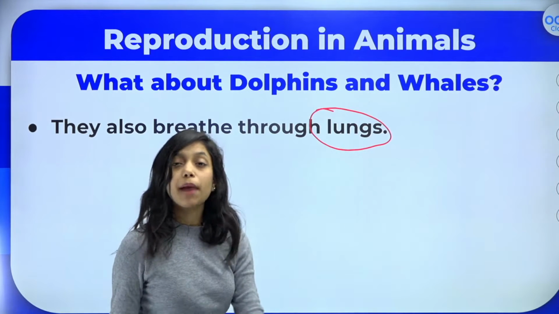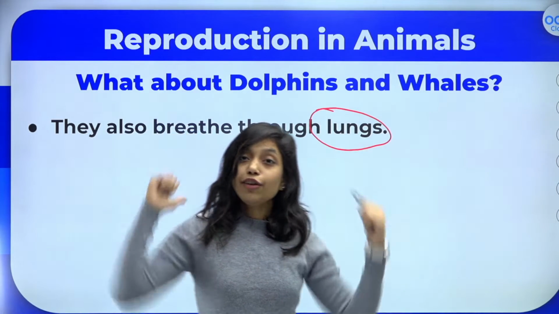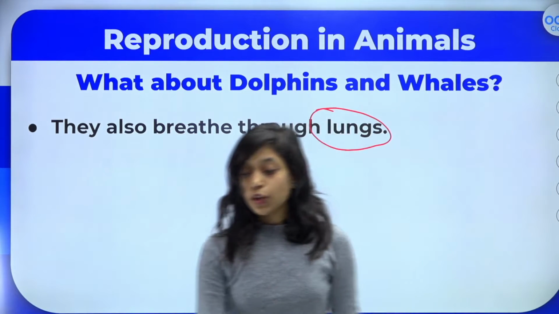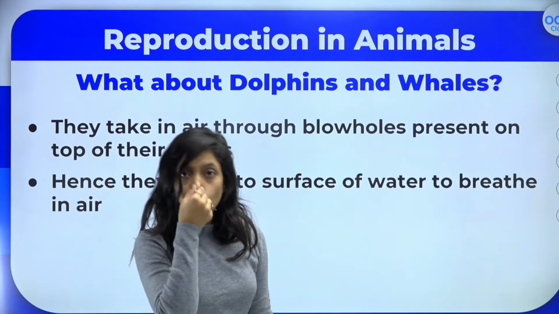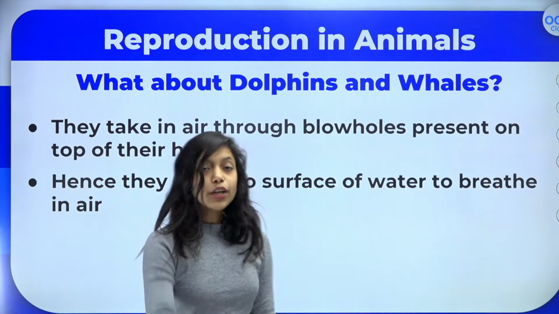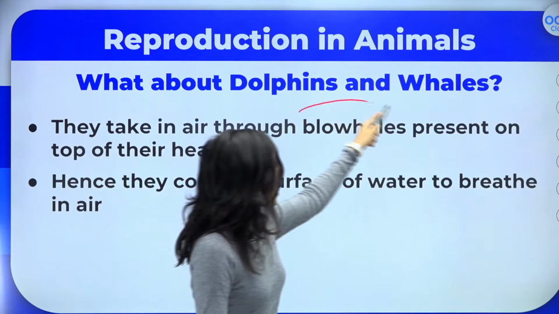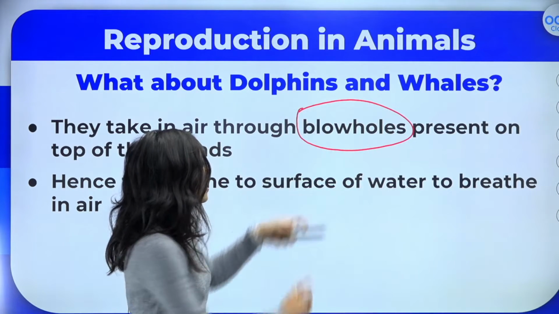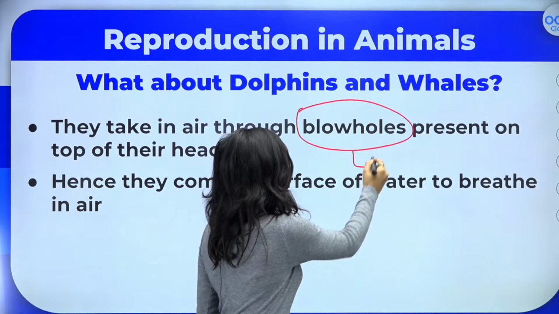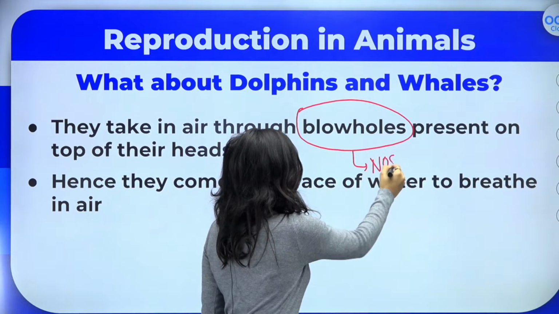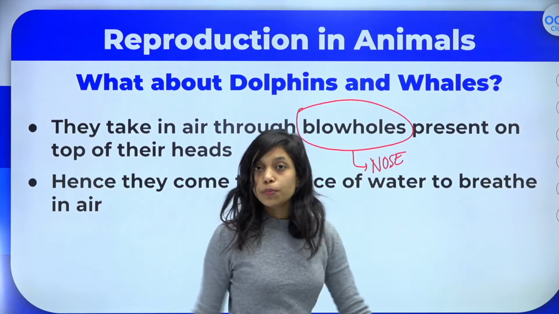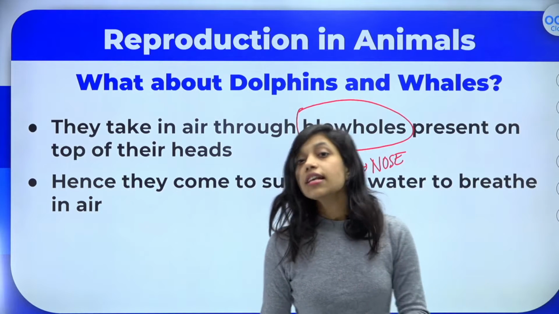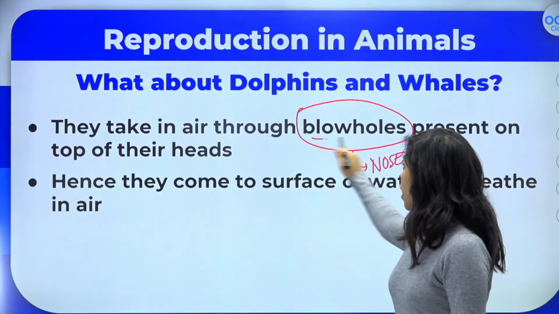Now you may be asking, ma'am, how is that possible? They live in water, but how do they breathe through lungs? Yes, we have nose to breathe. Like that only, on top of their head they have blowholes. Okay, these blowholes you can compare to our nose. We have nose to breathe, and inside our body we have lungs. Like that only, on top of the head they have blowholes.